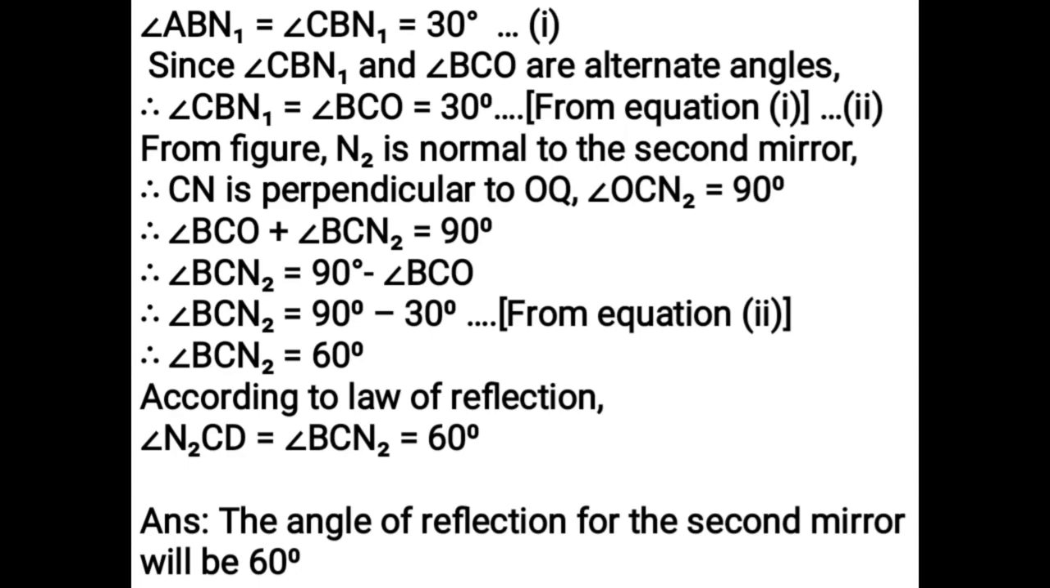From figure, N2 is normal to the second mirror. Therefore, CN is perpendicular to OQ. Angle OCN2 is equal to 90 degree. Therefore, angle BCO plus angle BCN2 is equal to 90 degree. Therefore, angle BCN2 is equal to 90 degree minus angle BCO. Therefore, angle BCN2 is equal to 90 degree minus 30 degree from equation 2. Therefore, angle BCN2 is equal to 60 degree. According to law of reflection, angle N2CD is equal to angle BCN2 is equal to 60 degree. The angle of reflection for the second mirror will be 60 degree.